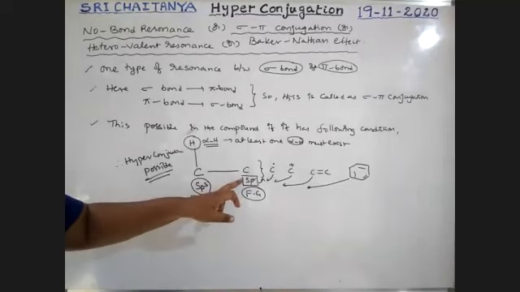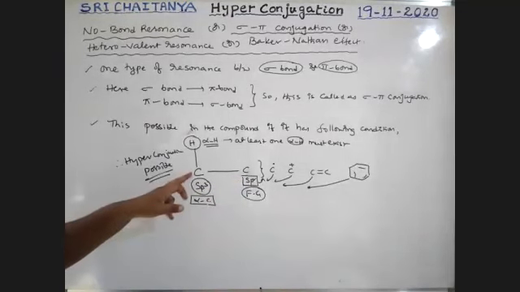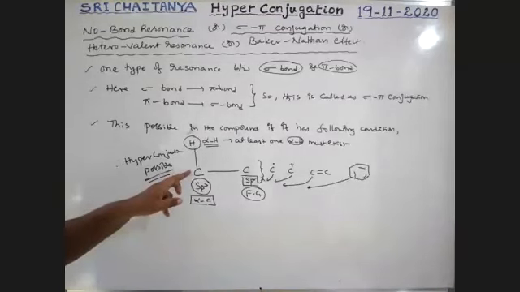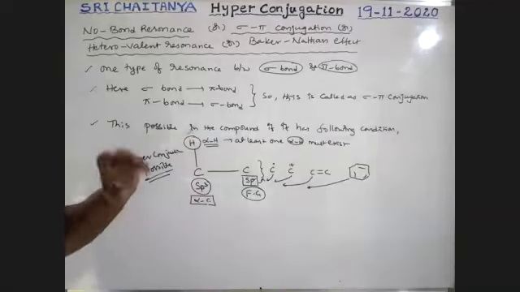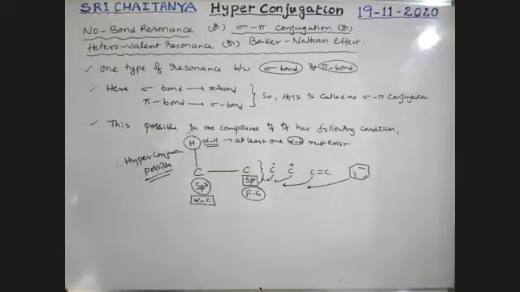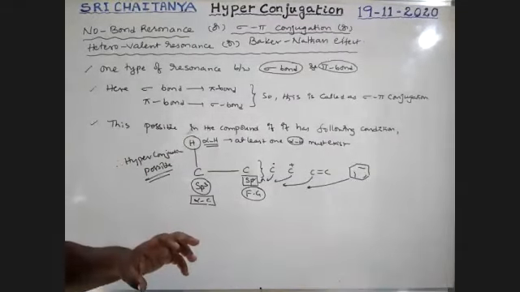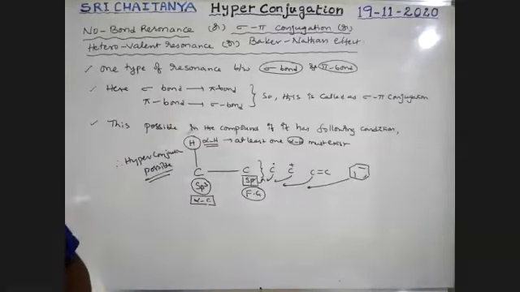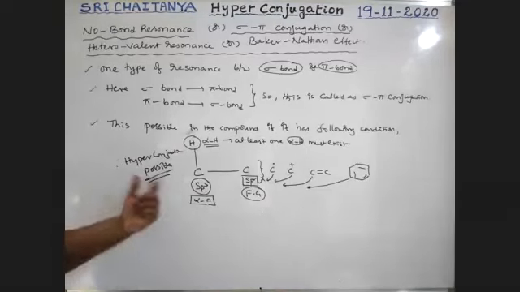An sp2 hybridized carbon bonded with an sp3 carbon, that should be the alpha carbon. If that alpha carbon has at least one hydrogen, that is an alpha hydrogen. That means if a compound's sp2 carbon has at least one alpha hydrogen, then the hyperconjugation concept is applicable.